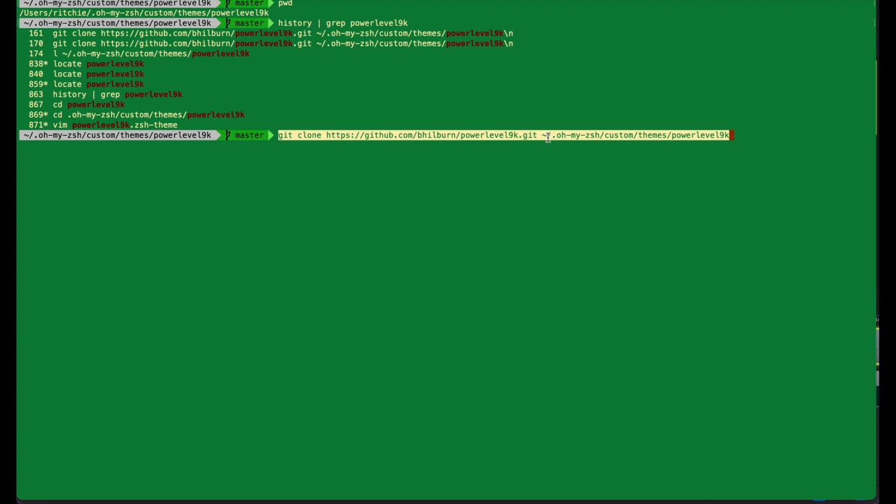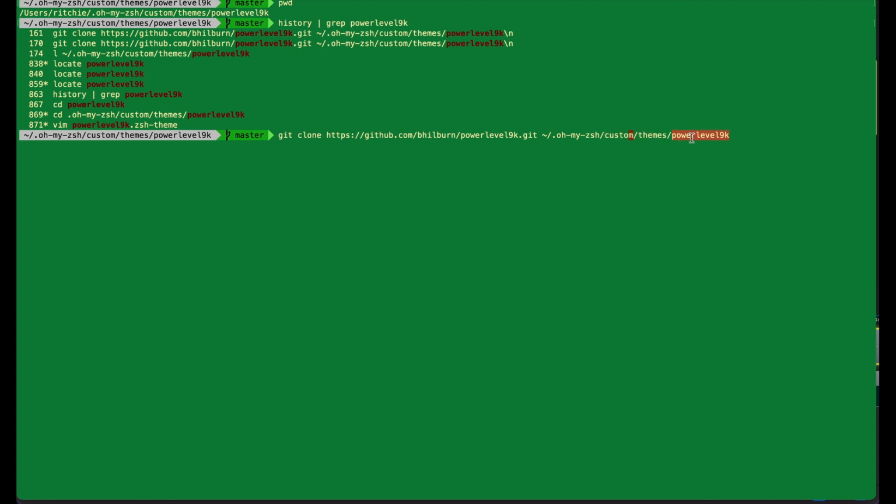git, from the git repository to the destination folder, destination directory, in the home directory .oh-my-zsh/custom/themes/powerlevel9k.